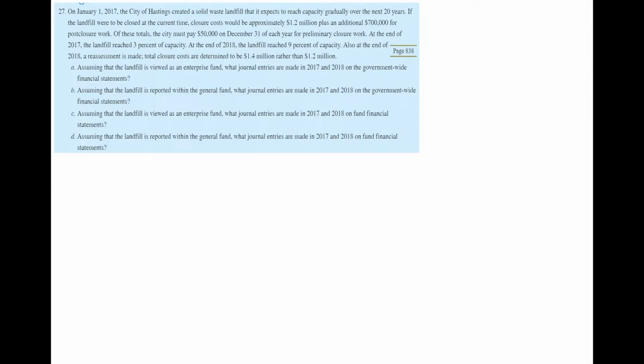Hello everyone. Now we will practice one journal entry problems from this chapter, which is problem number 27, and it is related to solid waste landfill issue. We all learned from this chapter that solid waste landfill is one of the major functions of a government, and it actually requires a huge amount of money, and the closure expenditure and post-closure expenses actually creates a huge amount